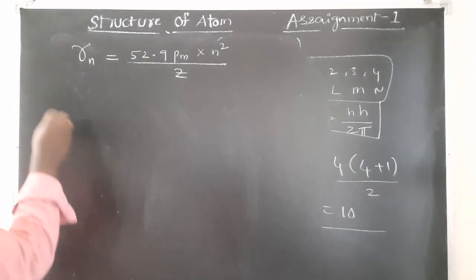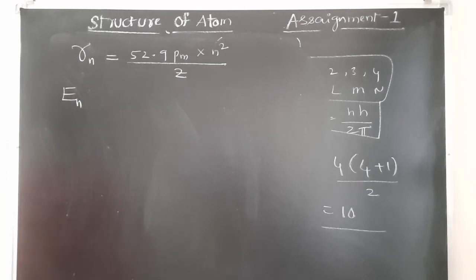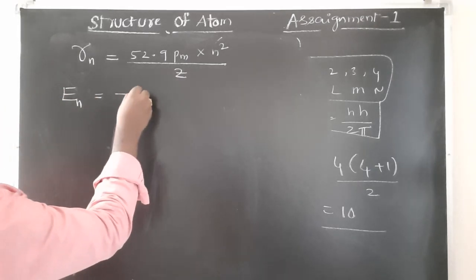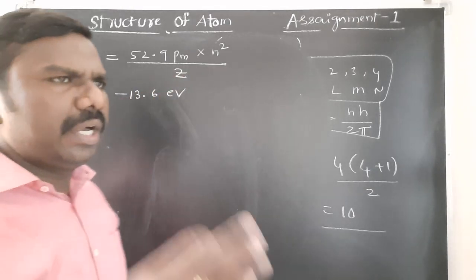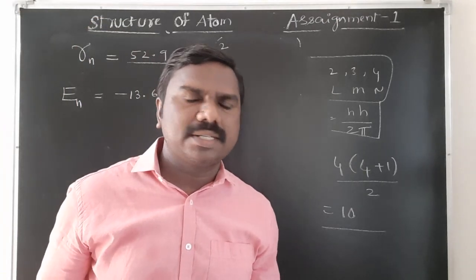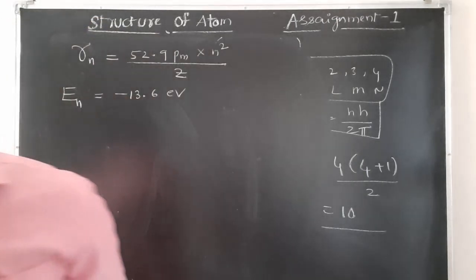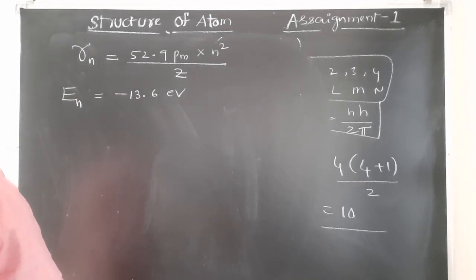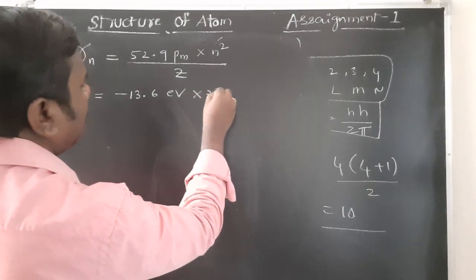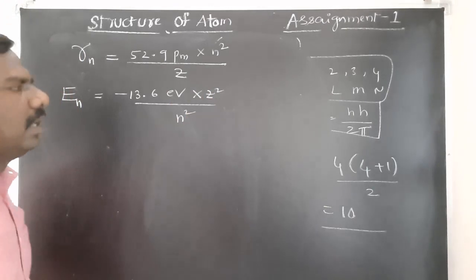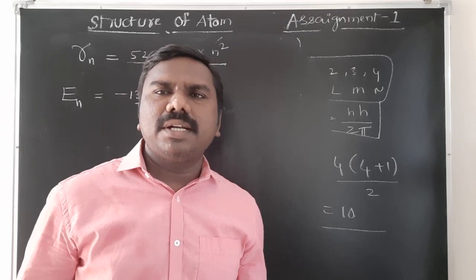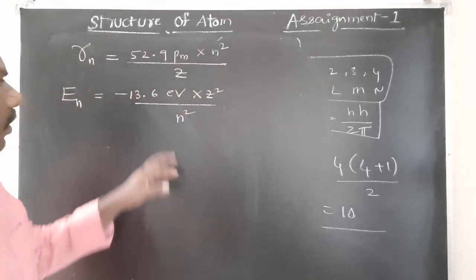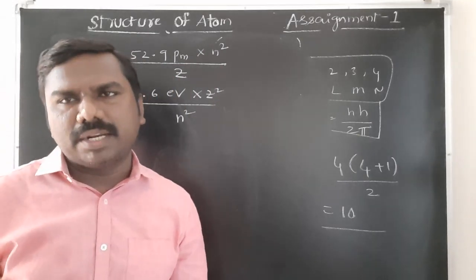Remember? Next, energy of an electron in the nth orbit is equal to minus 13.6 electron volts. I am writing the formula in electron volts. You can take formulas in joules, kilojoules, calories, etc. You just verify the formulas once. Now that is equal to into Z square by n square. Getting, students? Z is atomic number, n is the orbit number. So what is the energy of an electron present in the fifth orbit if they asked? So n is equal to 5 square. Then you will come to know the answer.